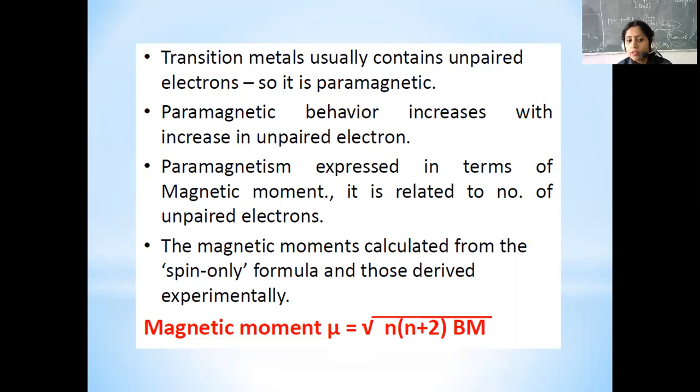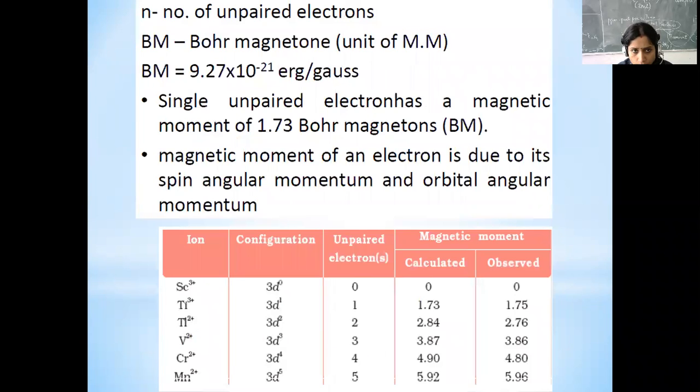If we consider only the spin motion of the electron, then the magnetic moment is given by under root n into n plus 2, where n is the number of unpaired electrons, and the unit is Bohr magneton. Its value is 9.27 into 10 to the power minus 21 erg per Gauss. A single unpaired electron has a magnetic moment of 1.73 Bohr magneton. How? If you put n equals 1 in the formula under root n into n plus 2, it comes out to be 1 plus 2, that is 3. So under root 3 is 1.73. So if the number of unpaired electrons is 1, the magnetic moment will be 1.73 Bohr magneton.